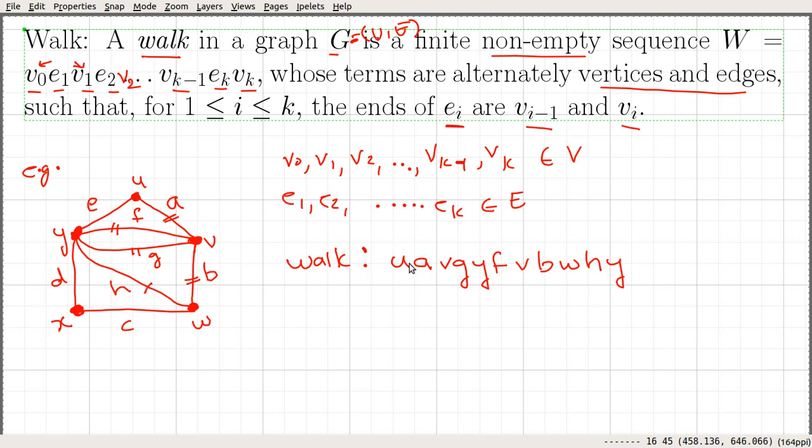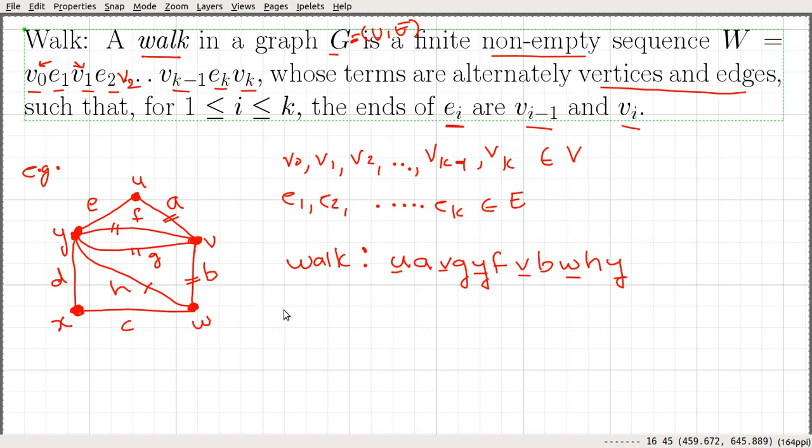Here these terms U, V, Y, V, W, Y, they are vertices, and A, G, F, B, H, they are edges. So a walk is nothing but a sequence of alternating vertices and edges.